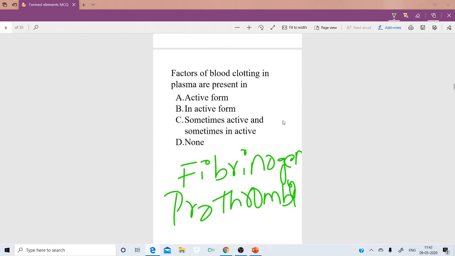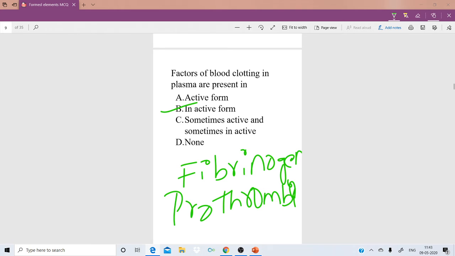For the factors of blood clotting in the plasma, we have only two factors, fibrinogen and prothrombin. In which form are they present inside the plasma? They are always present in inactive form.